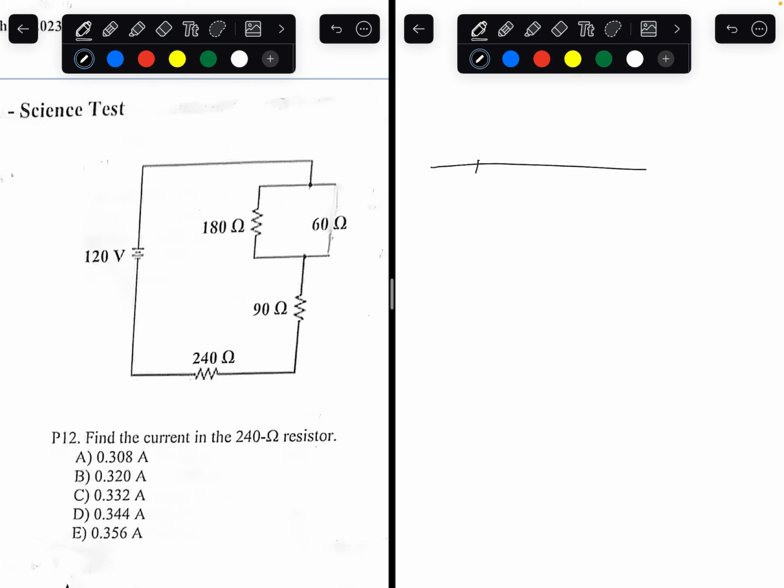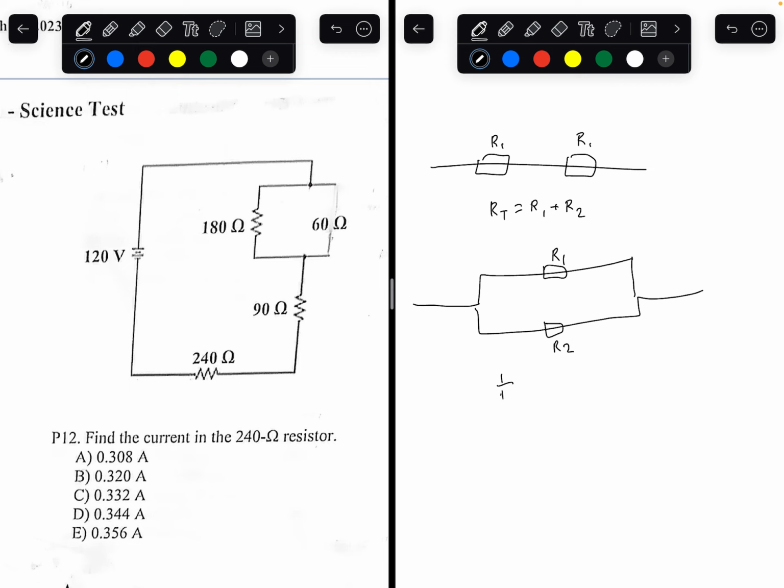If you have multiple resistors in a series circuit, so if they're in a straight line, the total resistance is equal to the sum of the resistors. If you have resistors parallel to each other, where this is R1 and this is R2, the total resistance is the sum of the reciprocals, technically the reciprocal of the sum of the reciprocals.